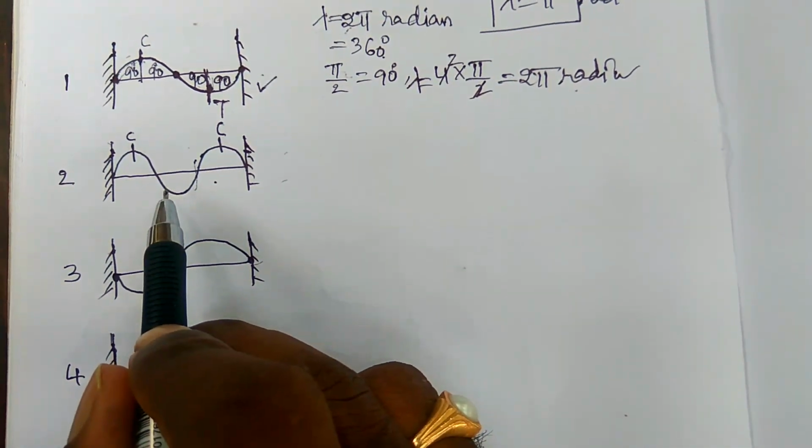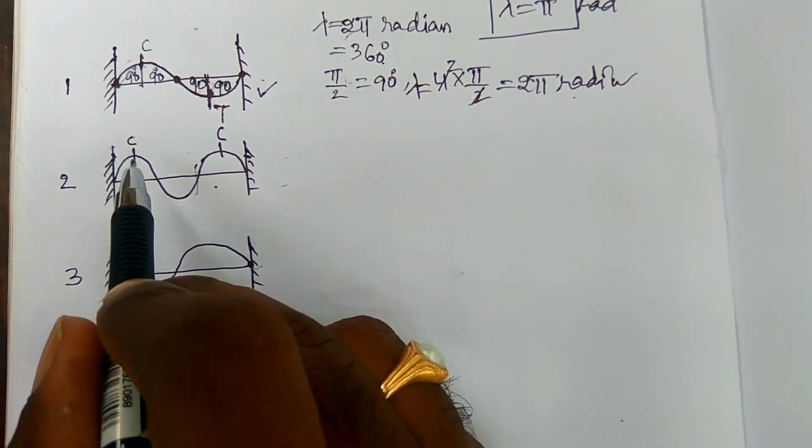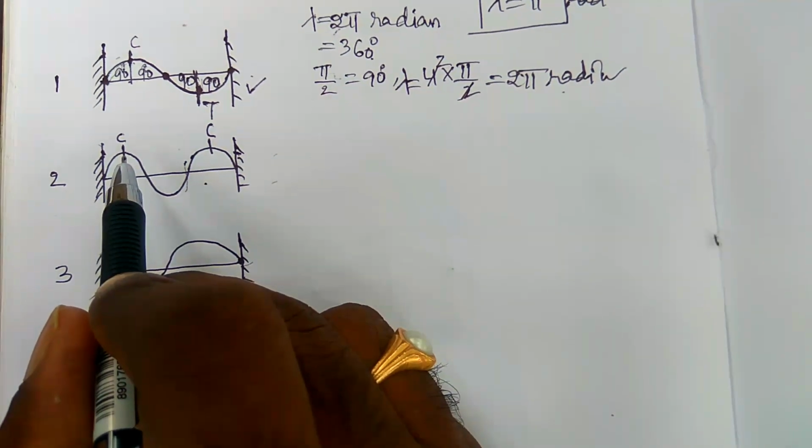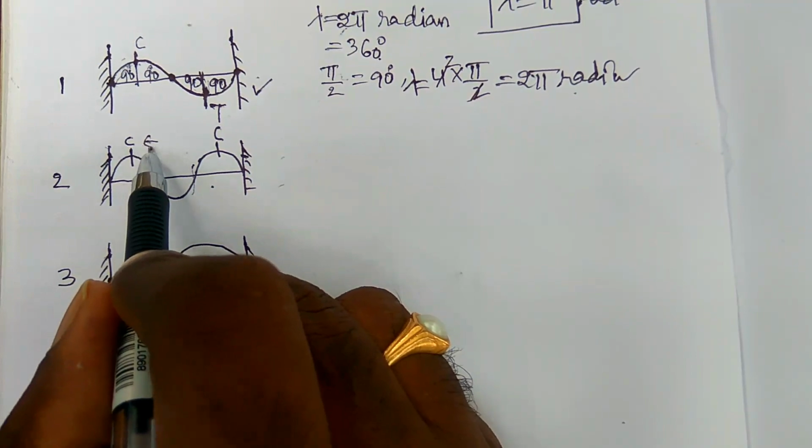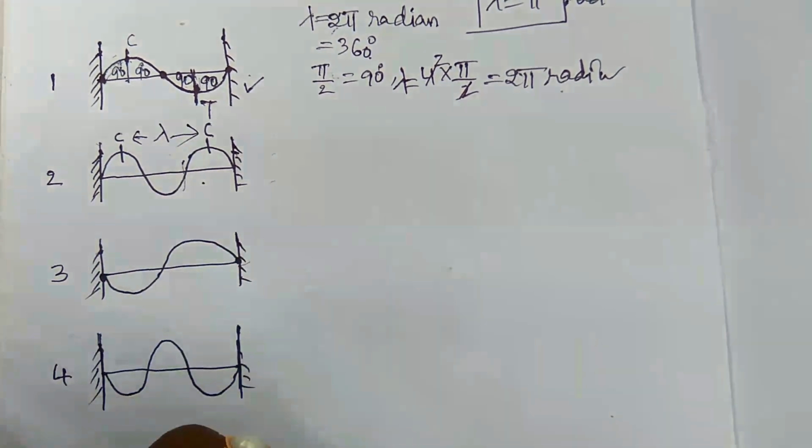Coming to this string, we can easily find the wavelength: the distance between any two crest points. So this is the wavelength here, lambda.